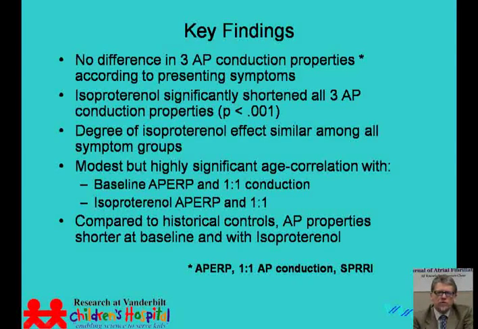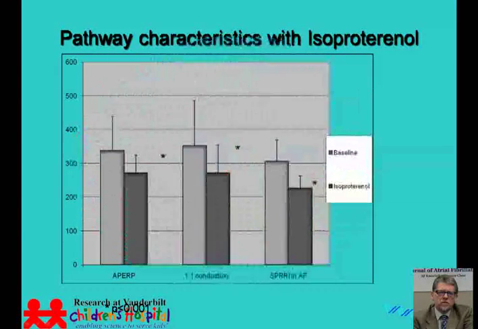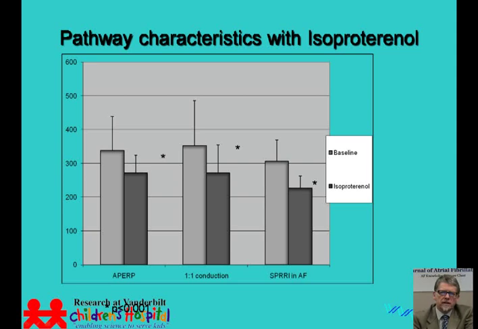I think the latter point is actually interesting, since there has been some trepidation about the use of beta blockers in patients with Wolff-Parkinson-White syndrome. The concern being that if you attenuate AV nodal conduction with a beta blocker, you may actually prevent concealed retrograde penetration of the pathway, and in so doing, you may actually facilitate antegrade conduction over the accessory pathway. This was clearly not what we saw in our population using adrenergic stimulation.